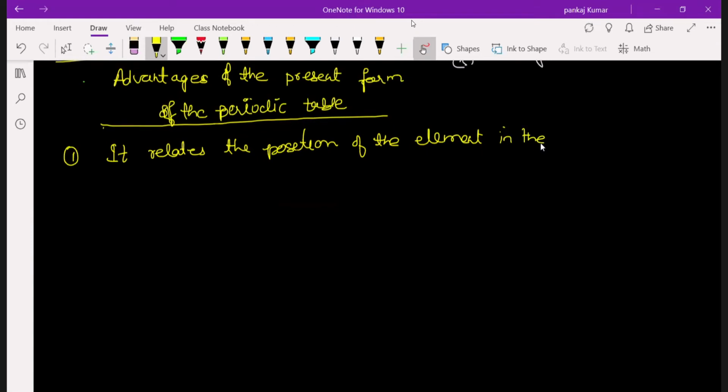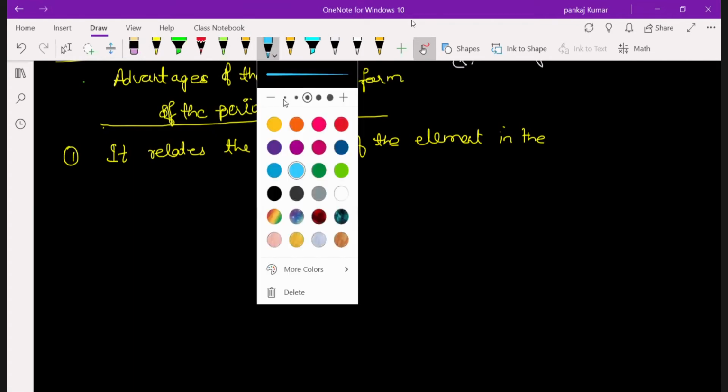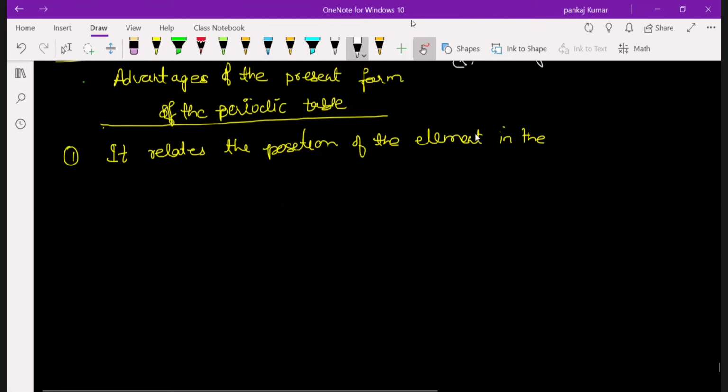Sir, can you write with a thick pen, please? It's very light. Write with something else than yellow, sir. Yellow is not even looking nice. Sir, white also looks nice. Okay, white is okay. White, size 3, sir. It's good in size also.